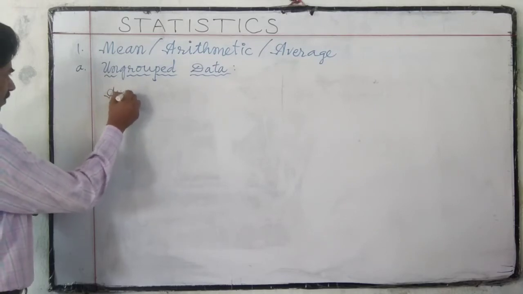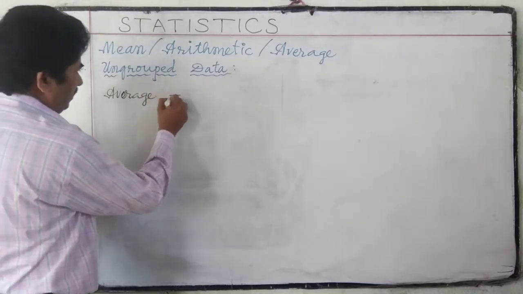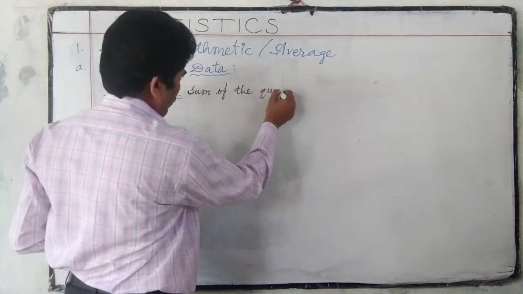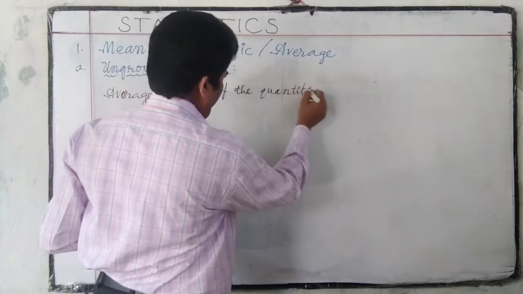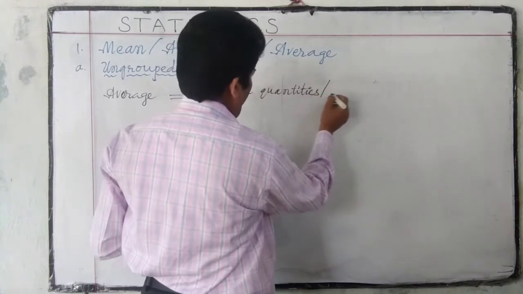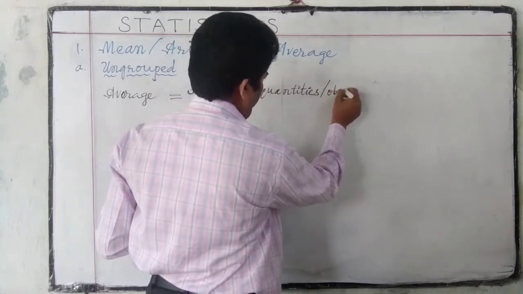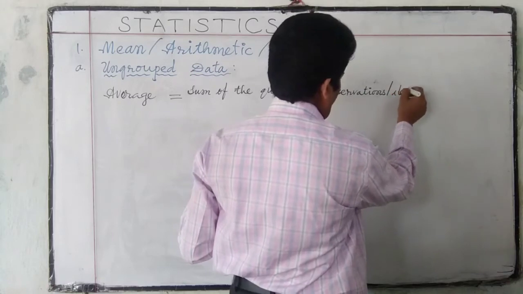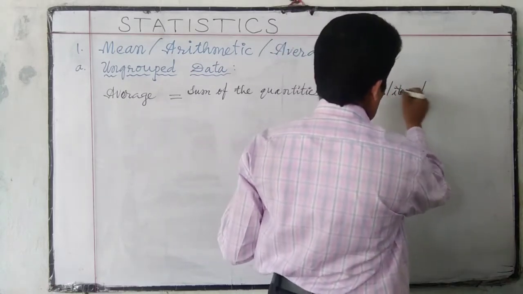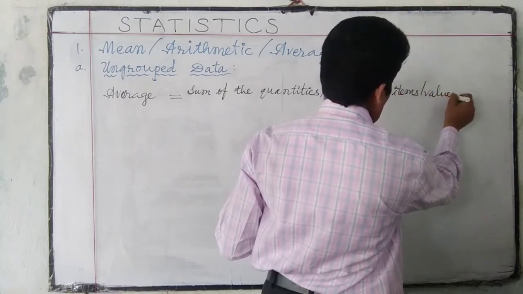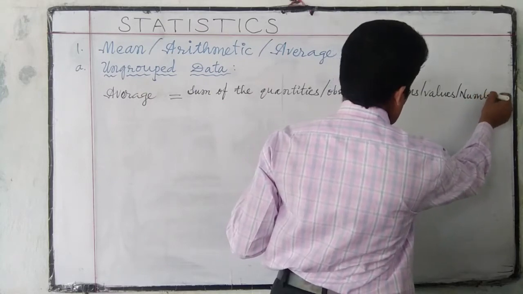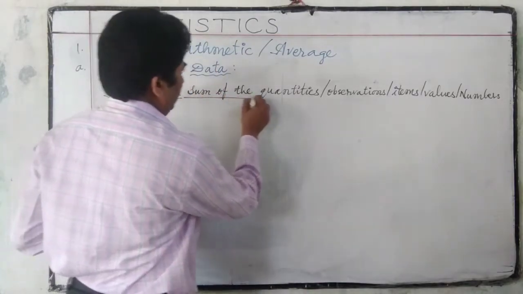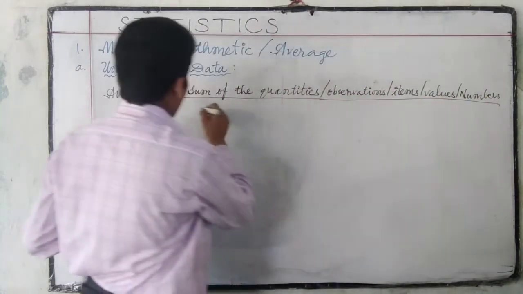Average is equal to sum of the quantities, or sum of the observations or items or values or numbers, by number of quantities.